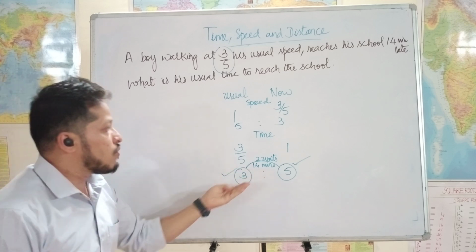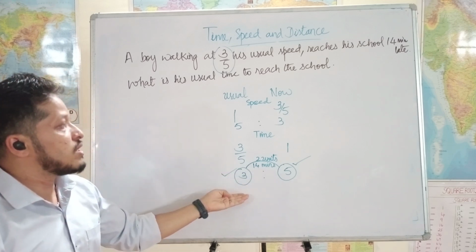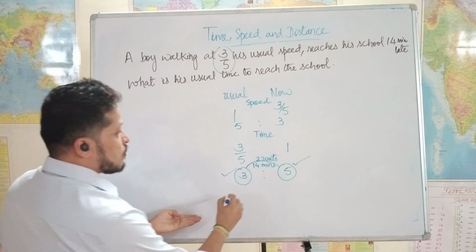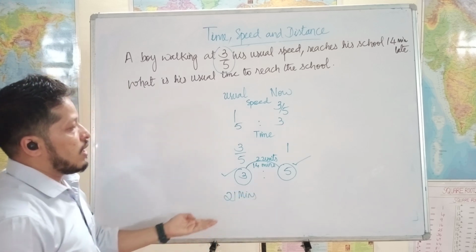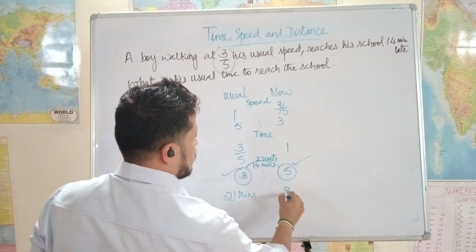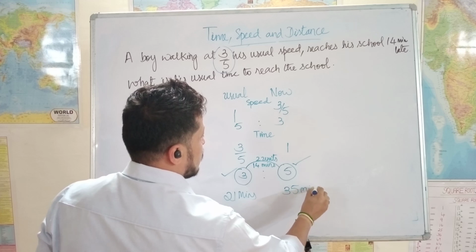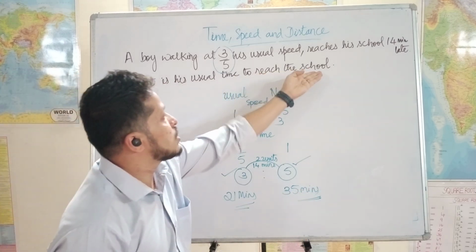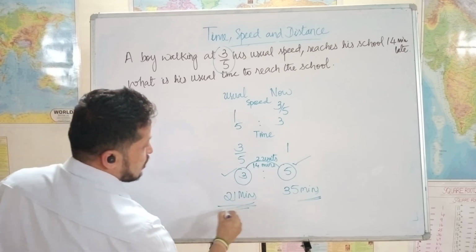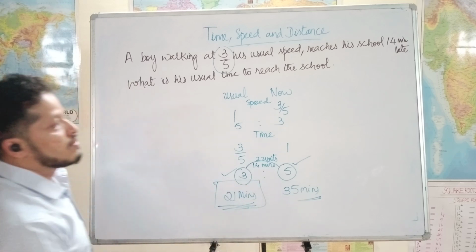Correct? That means what? What is 3 units? 2 units is 14 minutes, means 3 units should be 21 minutes. And 5 units should be 35 minutes. What is the question? What is the usual time to reach school? The usual time is 21 minutes. This is the answer. Easy, right?